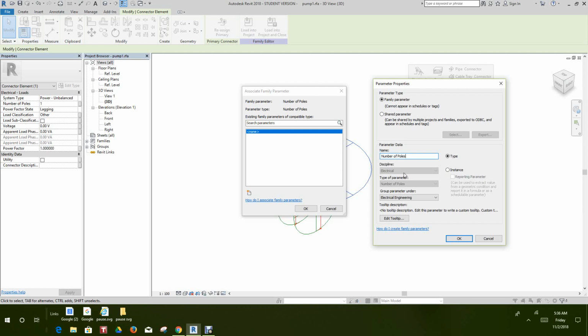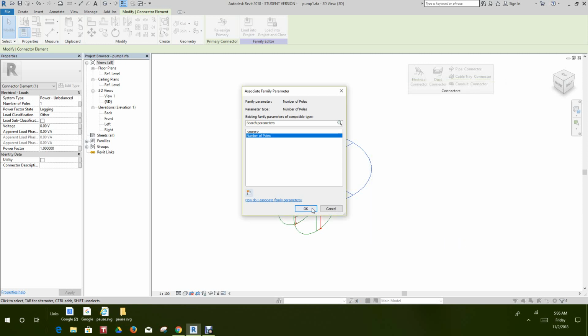What we're doing is making this a type parameter so we can change it, and it's always going to be type. And it's electrical parameter, and it's number of poles, and it's grouped under electrical engineering. So we'll say OK, and then OK again.